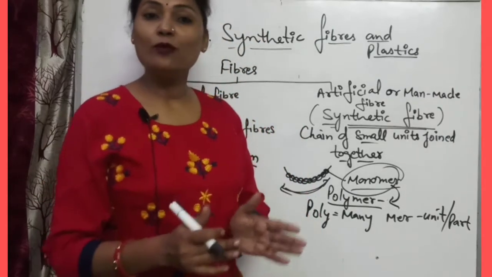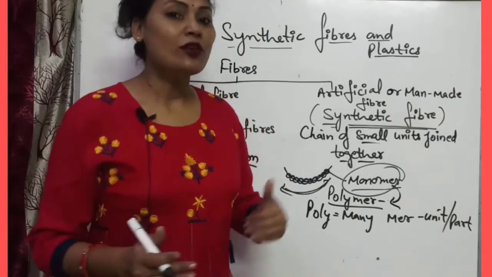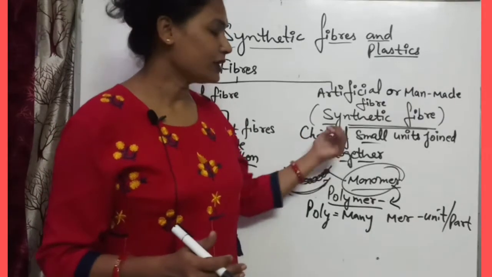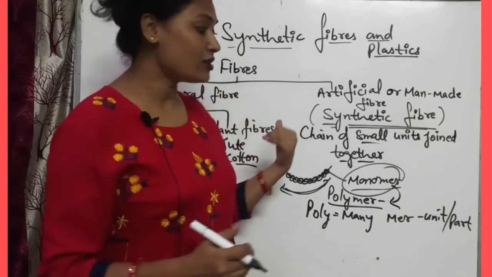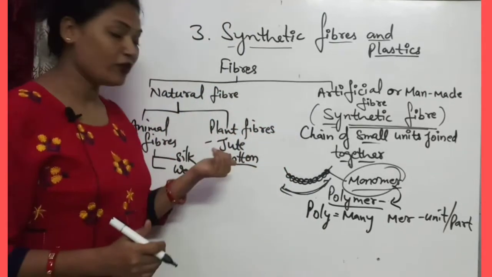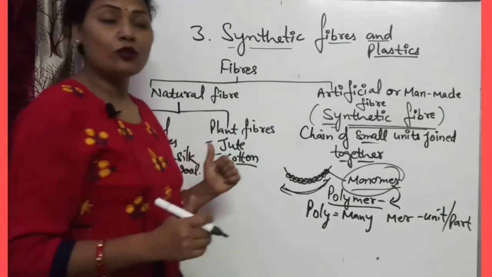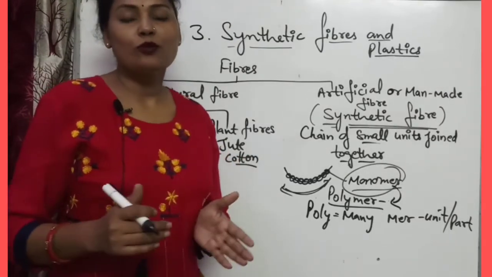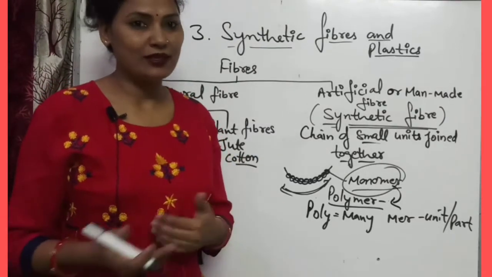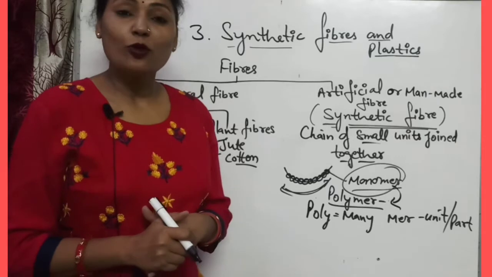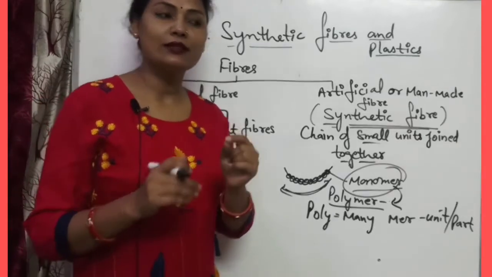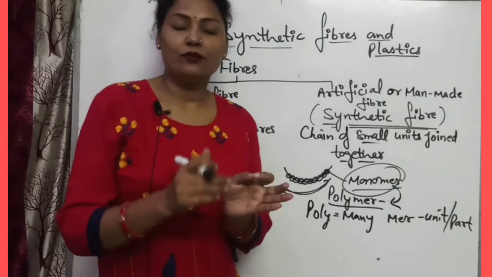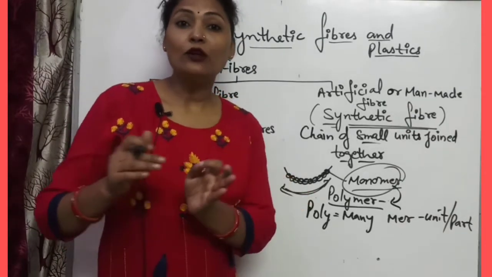With the help of polymerization we can form synthetic fibers, and natural fibers are obtained from plants and animals. These fibers are also present in nature, like cotton. Cotton is formed by cellulose, and cellulose is mainly a polymer of glucose units.